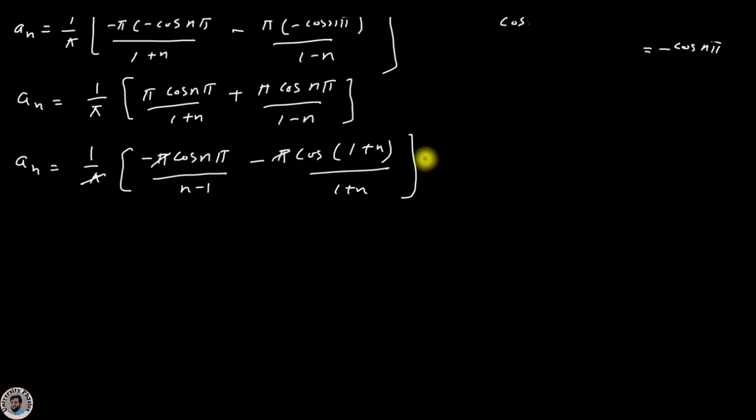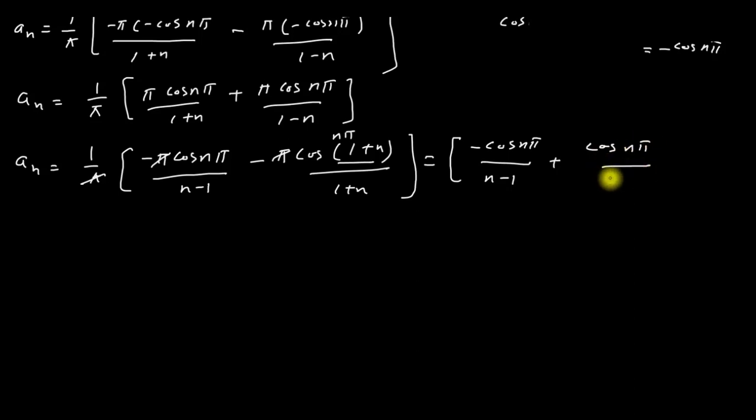So we can write this equation as: this is equal to minus cos n pi divided by n minus 1 plus cos n pi divided by 1 plus n. This is n pi, and this is not 1 plus n.